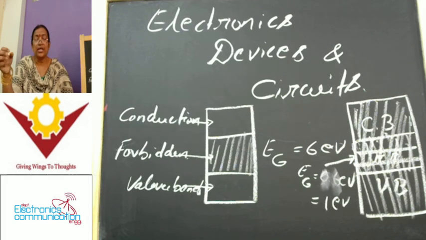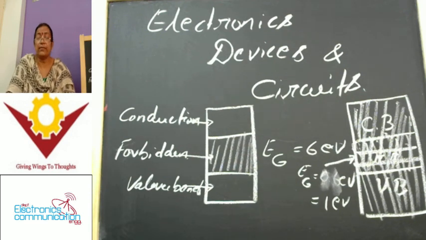That is, the number of charge particles like electrons as well as holes should be equal in the case of intrinsic semiconductors. Equal in nature means the number of electrons is equal to the number of holes. Whenever the number of electrons is equal to the number of holes, there is no question of any majority of charge carriers appearing, because both are the same.